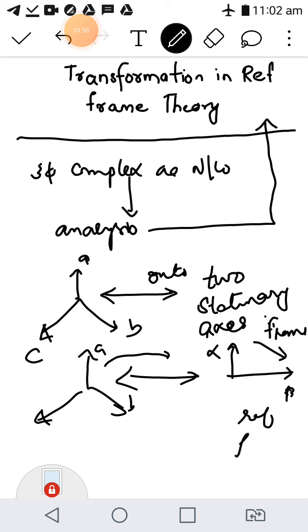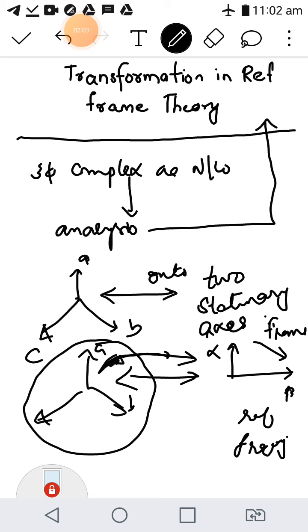So this entire set of three-phase quantities is projected into another frame of reference. This can be alpha beta, this can be dq0, and there are many reference frames available. You can project ABC into any one of those reference frames, and we can also make this frame rotate with respect to a reference frequency. So this is actually the meaning of this transformation.